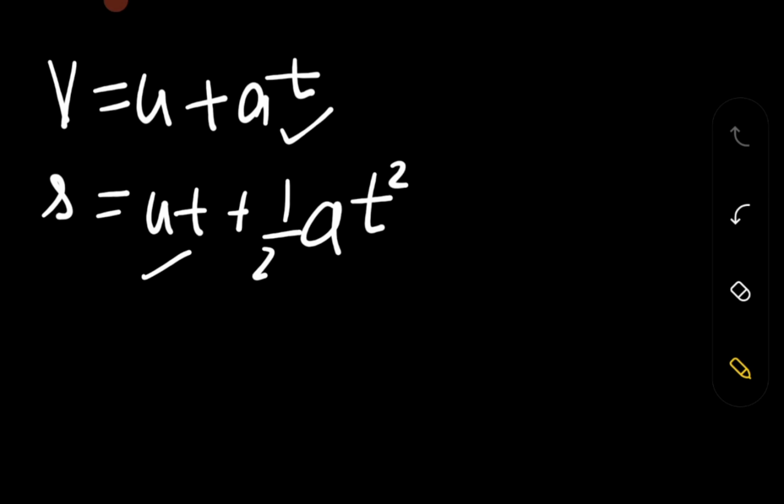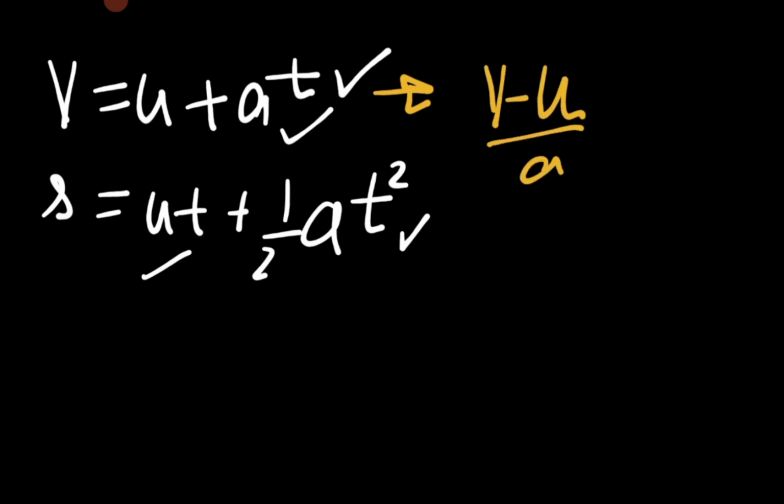So for dealing with that problem, we have replaced the time variable. It is a bit clumsy and a bit confusing, so please be very careful with it. I have just taken out the value of the time here. So I have v minus u upon a is equal to t.